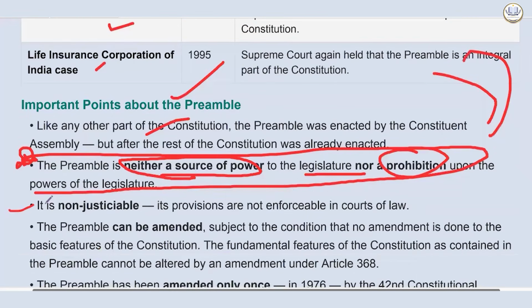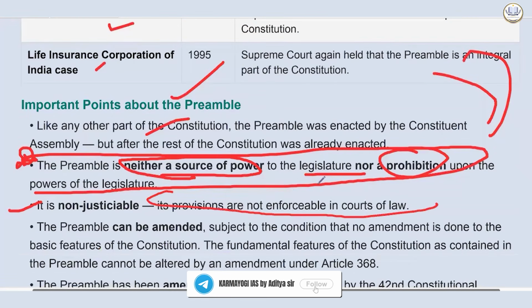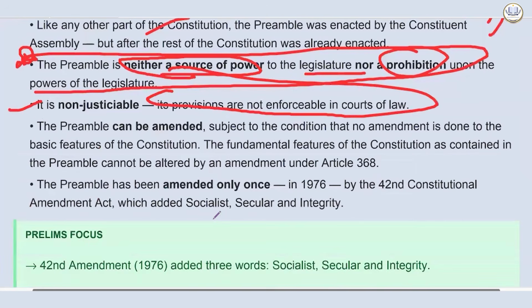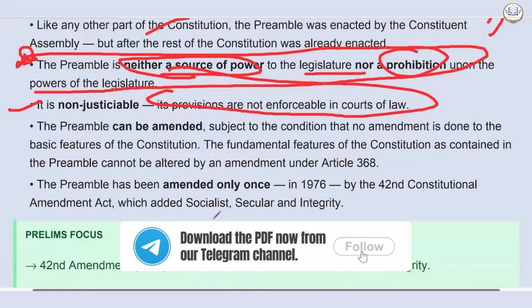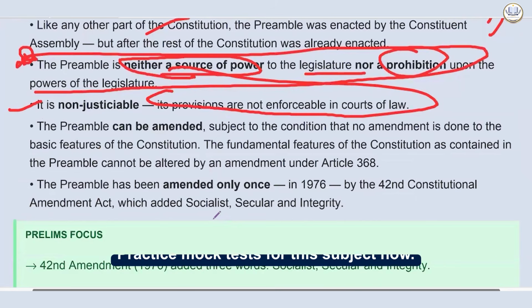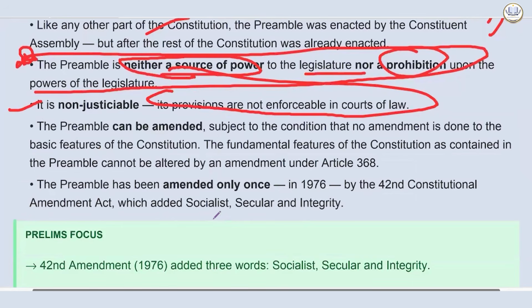It is non-justiciable, meaning its provisions are not enforceable in a court of law. Okay. However, the preamble provisions can be read with other provisions in the Constitution, and then any pronouncement can come. Alone, if you talk about it, then it is not justiciable. But with other provisions, it can become. This is also a trap which was asked by UPSC in the past.